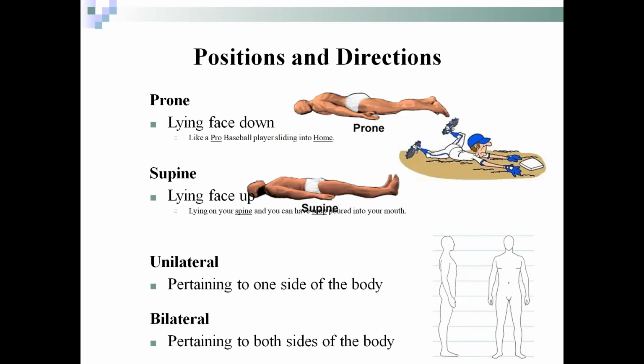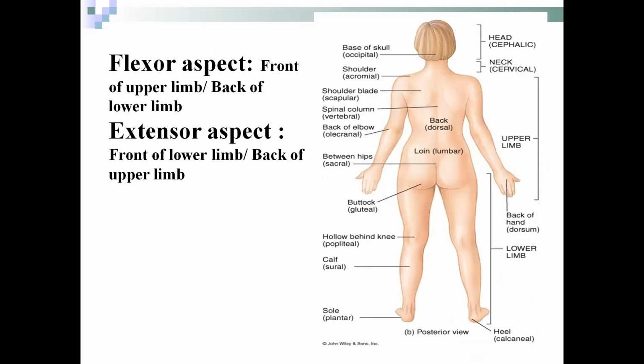Unilateral means pertaining to one side of the body. Bilateral means referring to both sides of the body. Now we will see what the flexor aspect is. The front of the upper limb is the flexor aspect of the upper limb, and the back of the lower limb is the flexor aspect of the lower limb.